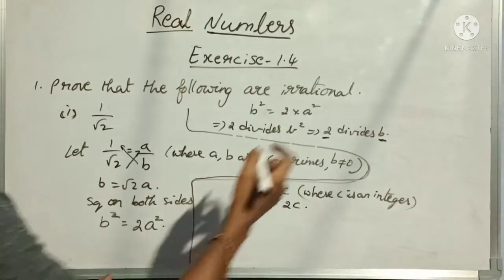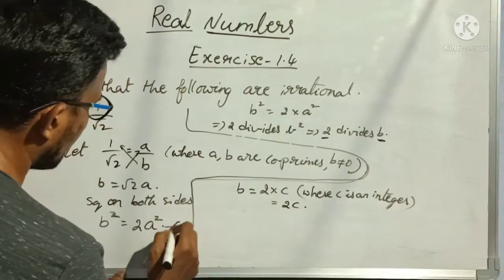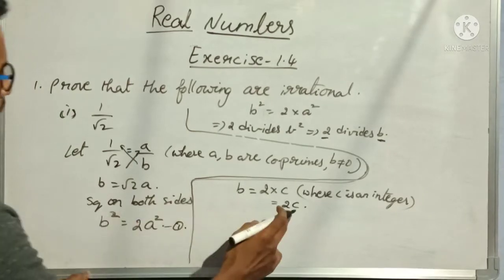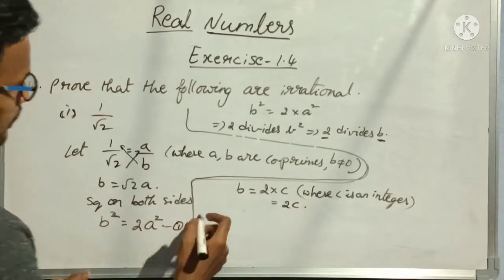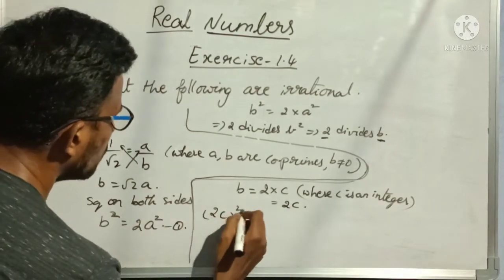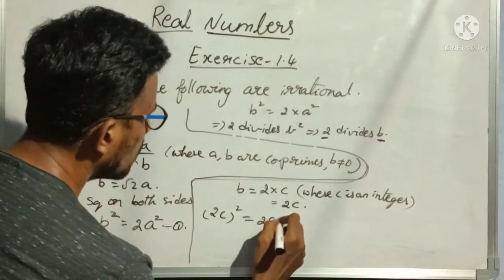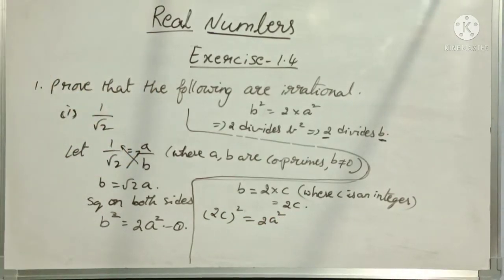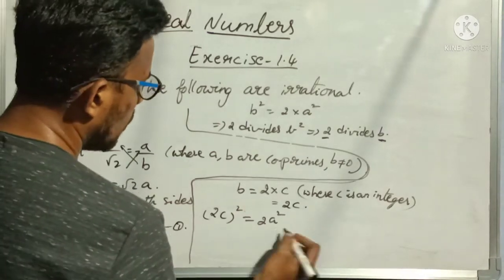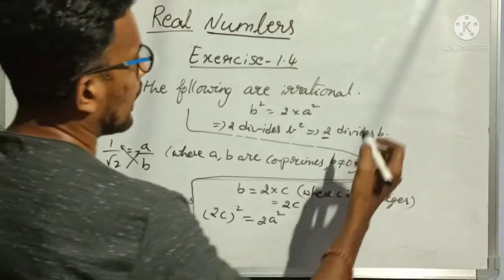Now, for suppose this is my equation 1. I will substitute b value in equation 1. So b value is 2c, so (2c) whole square is equal to 2a square.